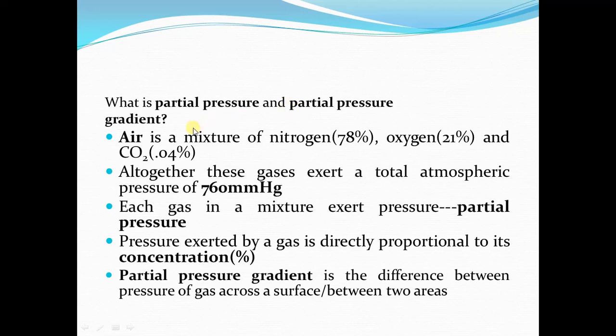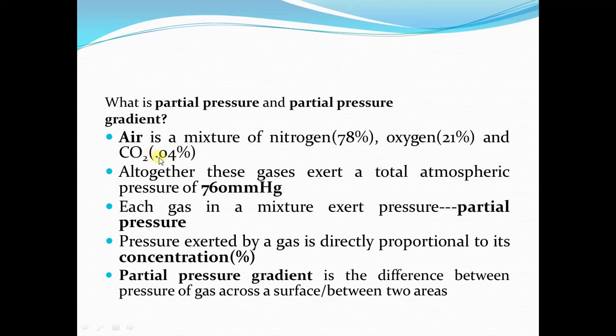You all know that air is a mixture of different gases. Nitrogen is present in the air, which is the most abundant in amount. About 78% of air is nitrogen, 21% of air is oxygen, and about 0.04% is carbon dioxide.